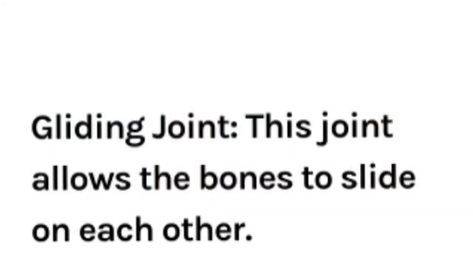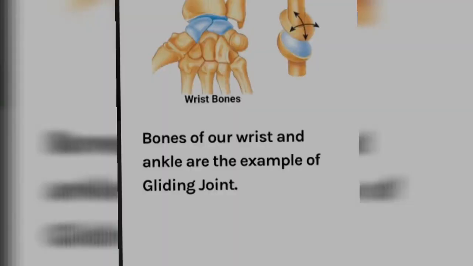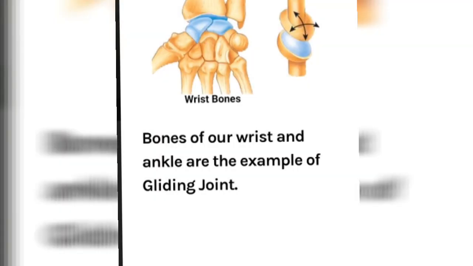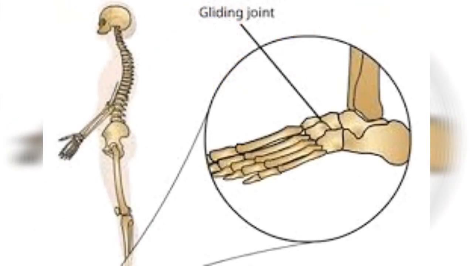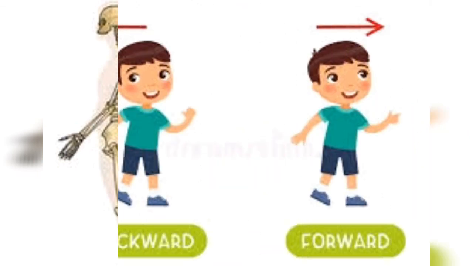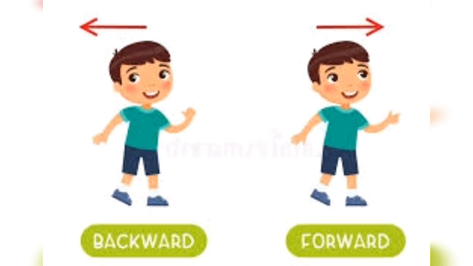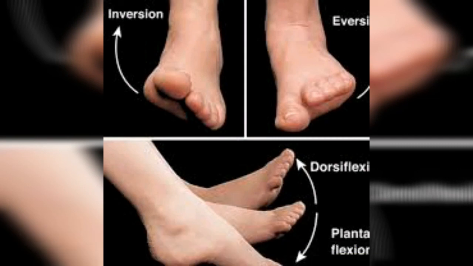So it helps to move our backbone, and it also helps in movement of our wrist and ankles. It allows side to side movement as well as backward and forward movement. So my dear children, this is all about the different types of movable joints due to which we are able to move our joints in different ways, in different directions.